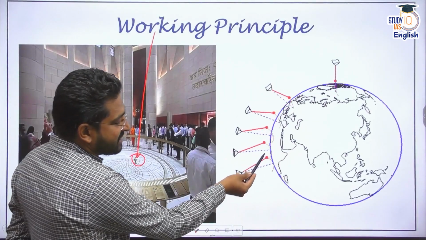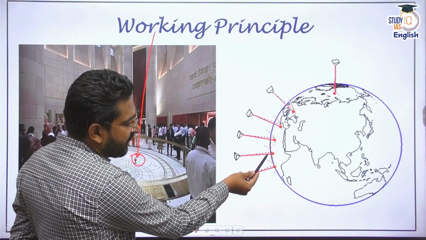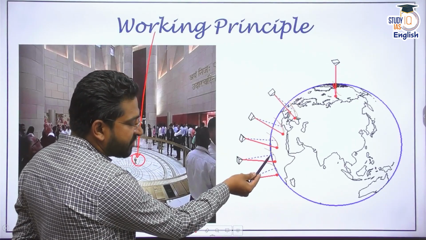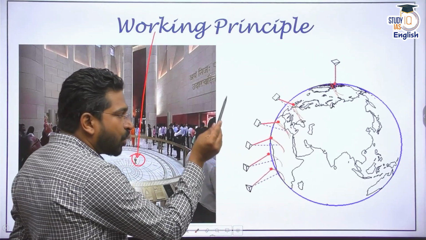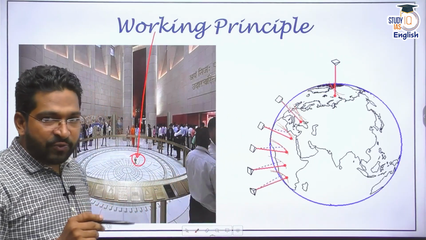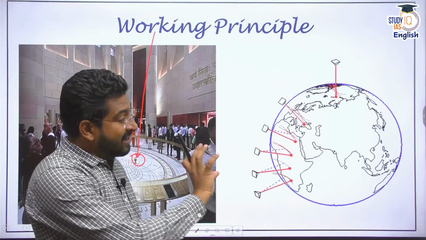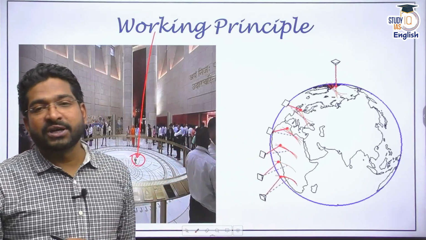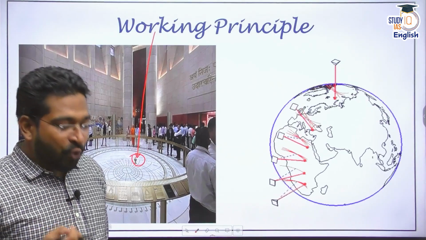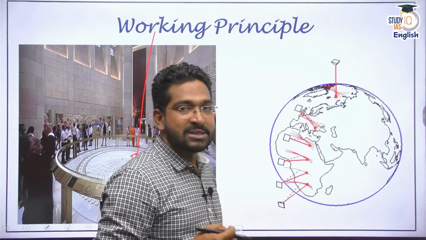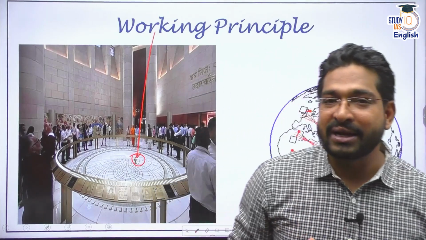Observe this picture. This is the equator, and at the equator there is only one particular path of this pendulum. But at any place apart from the equator, just observe the path that the pendulum is following relative to the rotation of Earth on its own axis. I hope now you get the idea of what Foucault's pendulum is. Correct? We understood the entire concept.